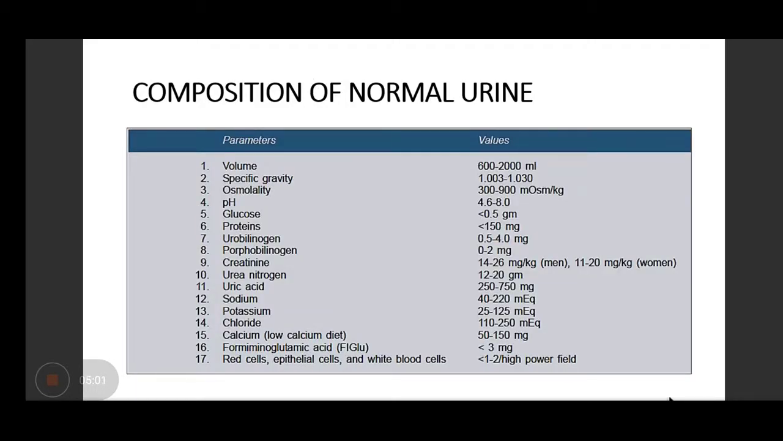So before that, you should know the normal composition of the urine. The normal volume in a healthy patient ranges from 600 to 2000 ml. The specific gravity ranges between 1.003 to 1.030. Osmolality ranges from 300 to 900 milliosmol per kg body weight. pH ranges from 4.6 to 8. Glucose and protein are negligible in a normal urine sample. These normal values you should remember. Why? Because only then can you interpret whether the findings are normal or abnormal.